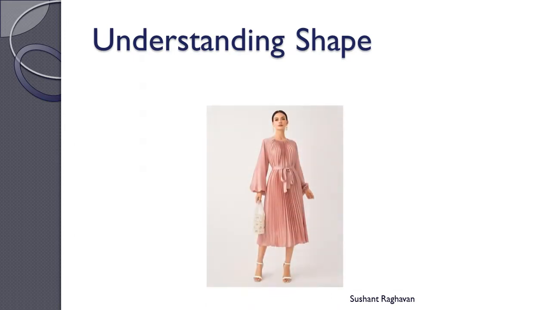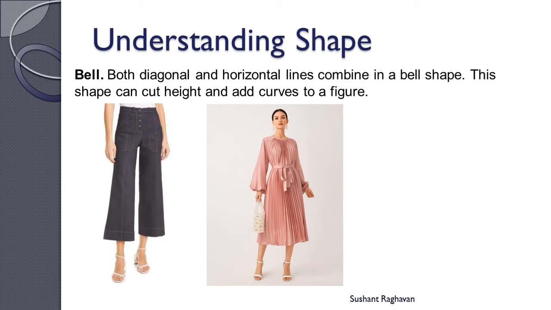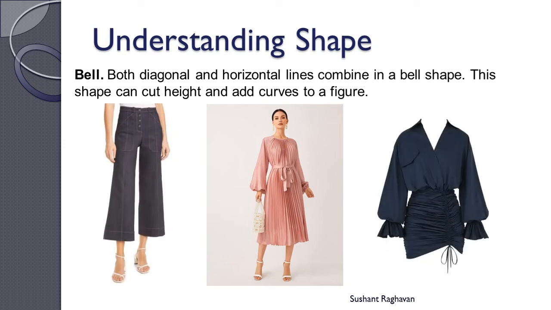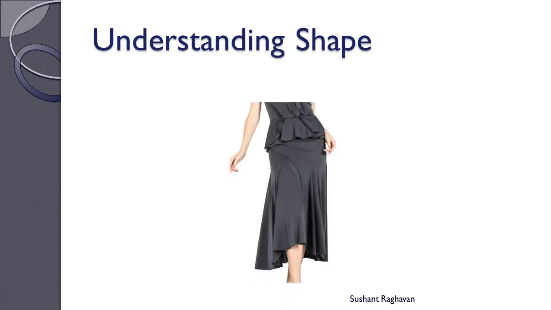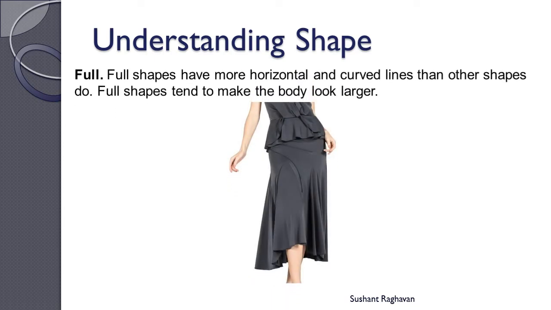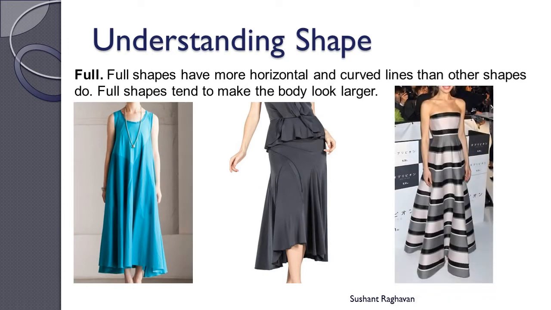Understanding shape. Bell. Both diagonal and horizontal lines combine in a bell shape. This shape can cut height and add curves to a figure. Full. Full shapes have more horizontal and curved lines than other shapes do. Full shapes tend to make the body look larger.